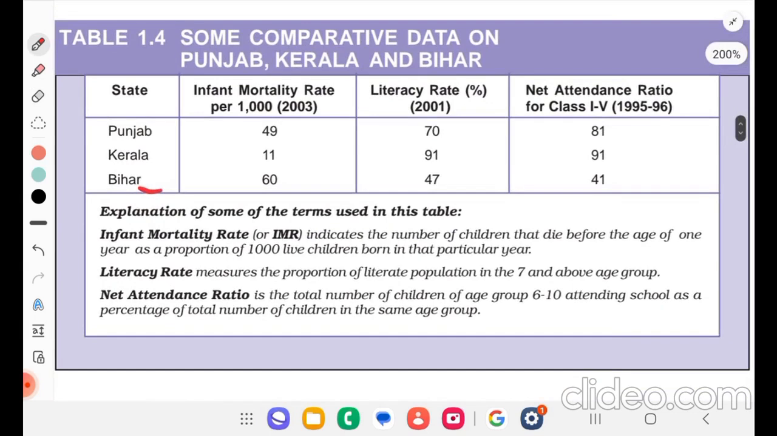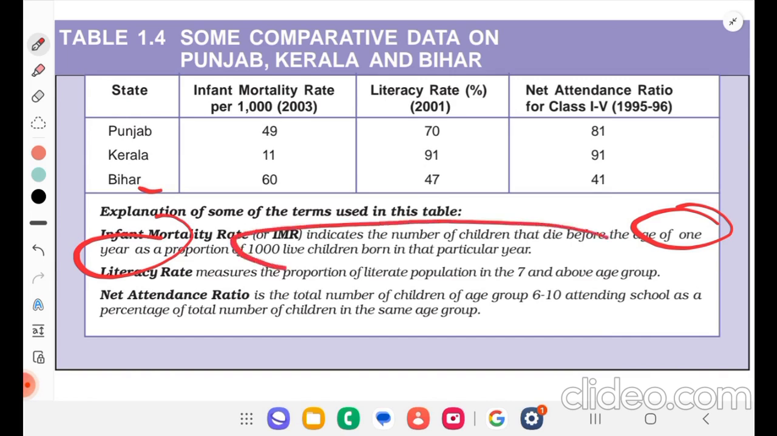Now the explanation. Infant mortality rate, IMR, indicates the number of children that die before the age of 1 year, as a proportion of 1,000 live children born in that particular year. So it's the number of children who die before 1 year as a proportion of 1,000 live children born in that year.